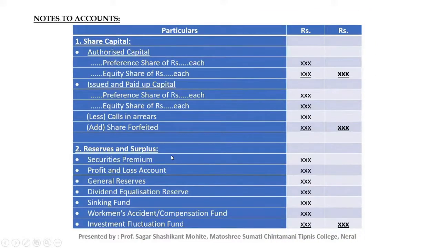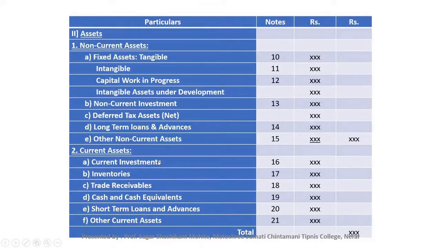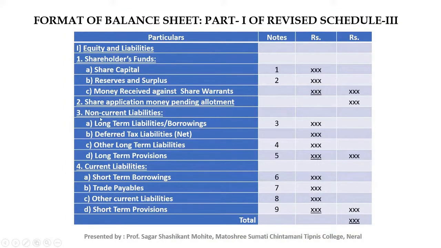In the long-term provisions we will show provisions for employee benefits, that is pension and gratuities, provisions for warranties, etc. These are the non-current liabilities.